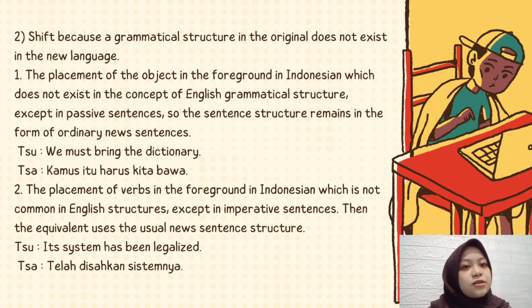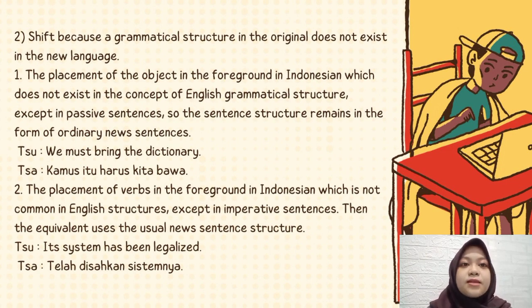So the second is shifts because a grammatical structure in the original does not exist in the new language. The first is the placement of the object in the foreground in Indonesian, which does not exist in the concept of English grammatical structure, except in passive sentences. So the sentence structure remains in the form of ordinary new sentences. For example, bahasa sumber, we must bring the dictionary. Bahasa sasaran, kamus itu harus kita bawa. So the dictionary becomes kamus itu.